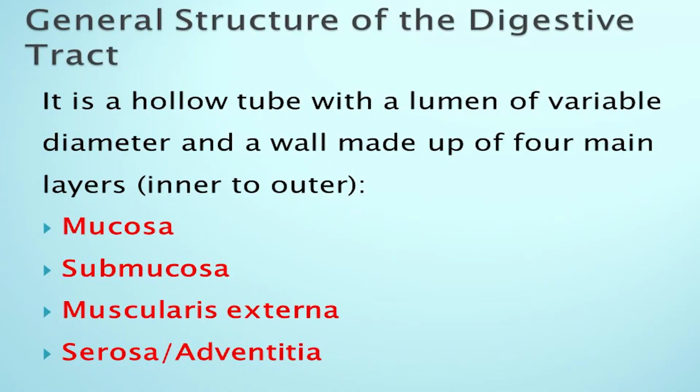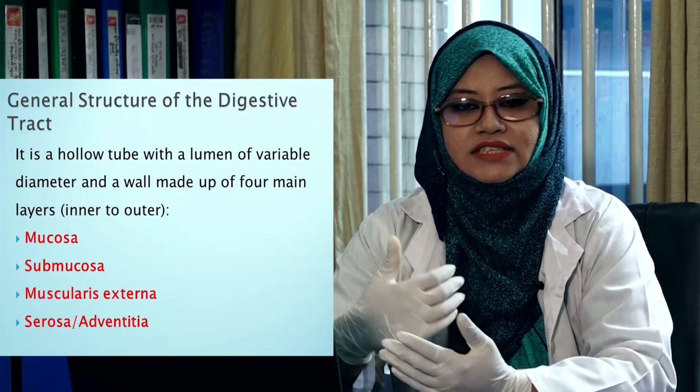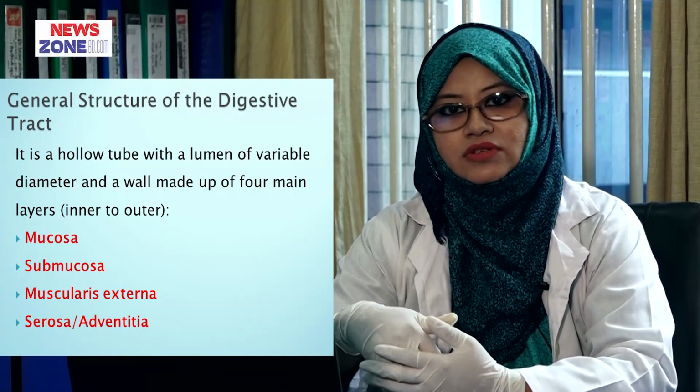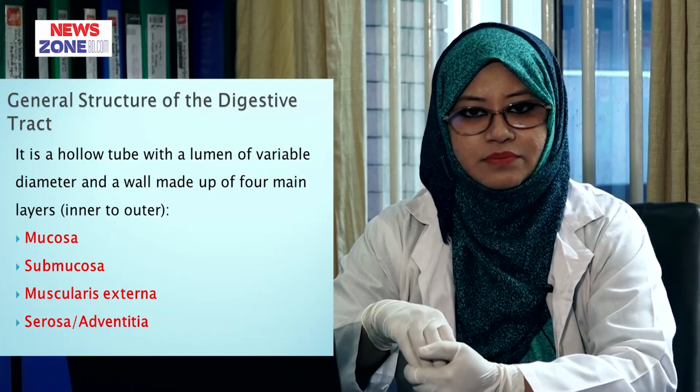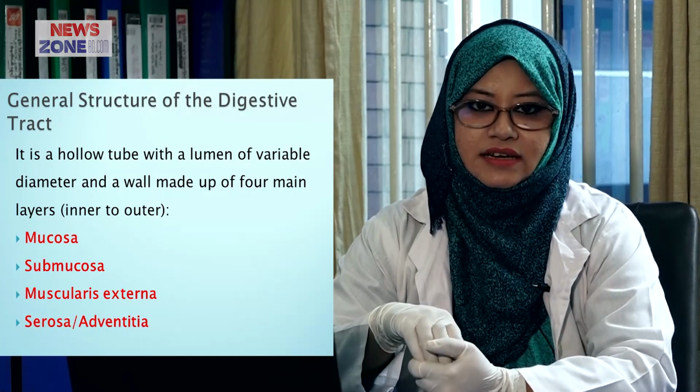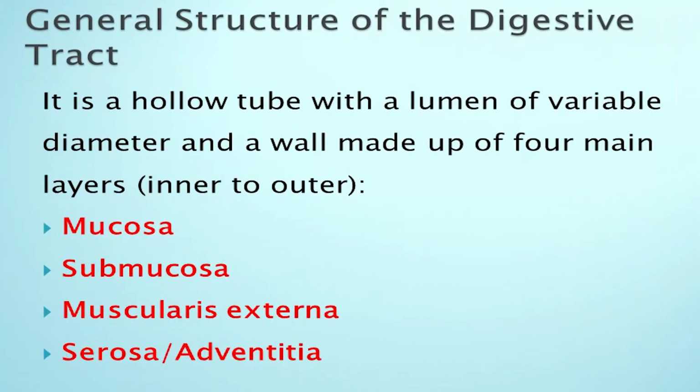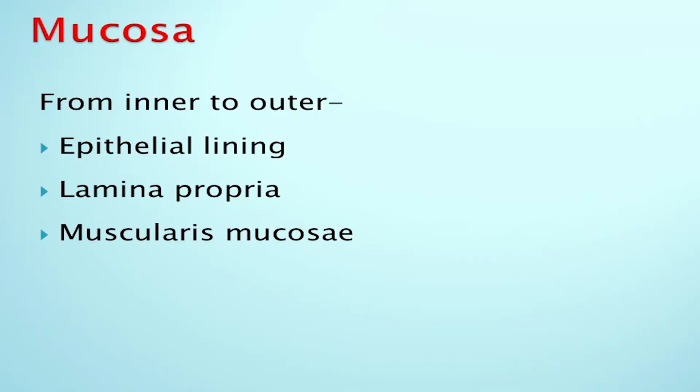Now the structure of the digestive tract. It is a hollow tube which is covered from inner to outer by the mucosa, submucosa, muscularis externa and serosa or adventitia. Now we are going to the details of these four layers. Mucosa. From inner to outer, mucosa consists of epithelial lining, then lamina propria and muscularis mucosa.